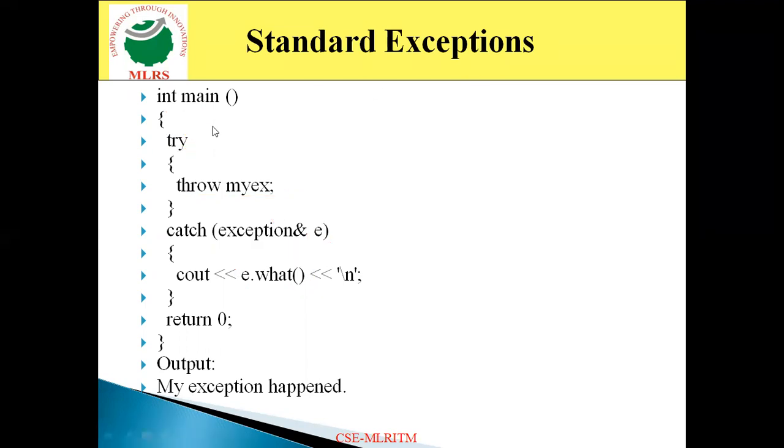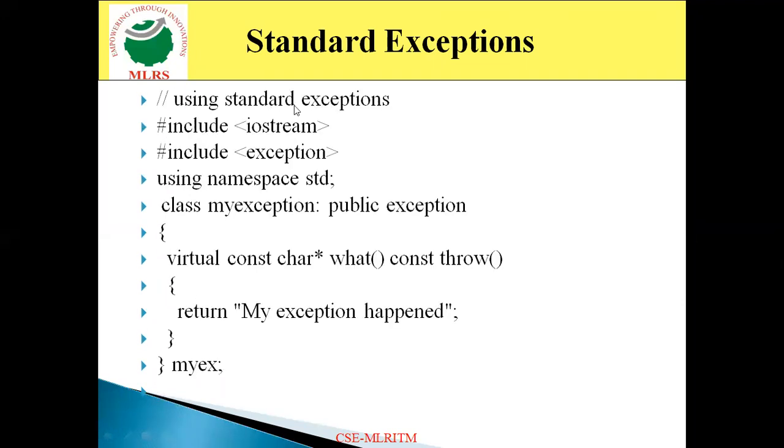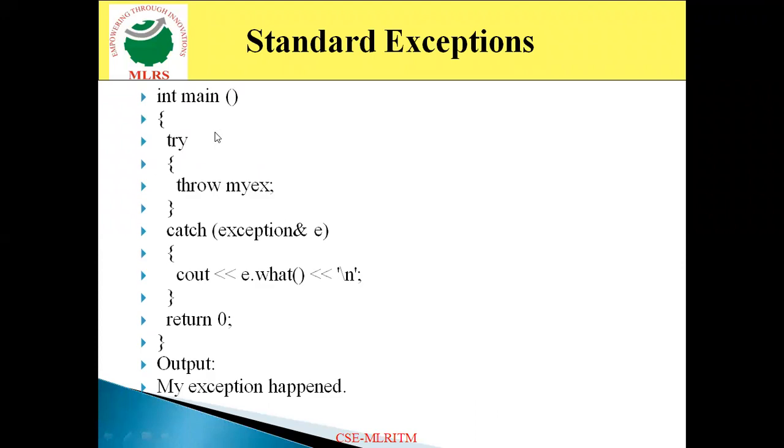When it executes the what function, it returns a statement, and that statement is "my exception happened". It returns that, and it is displayed on the output screen like this. Then return 0, then close brace. So thereby the program terminates properly. So this is the way we work with standard exceptions.